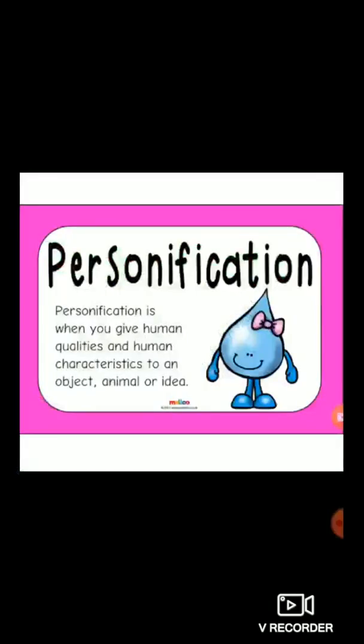Personification is when you give human qualities and human characteristics to an object, animal, or idea. I repeat. Personification is when you give human qualities and human characteristics to an object, animal, or idea.